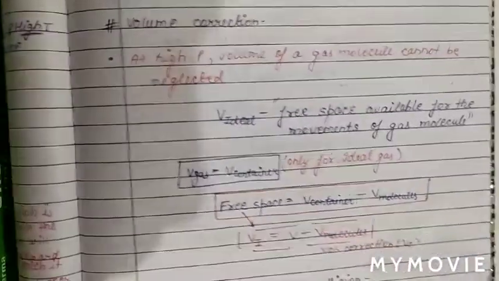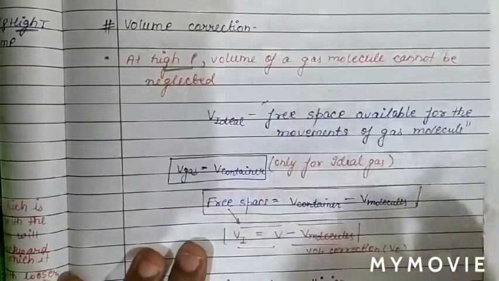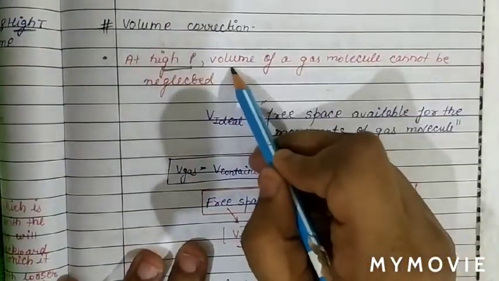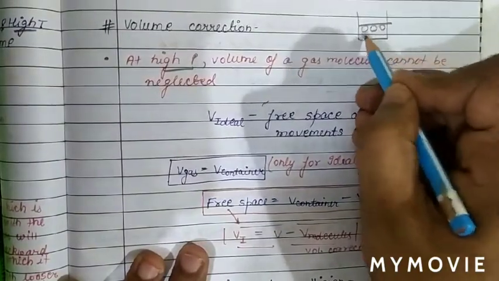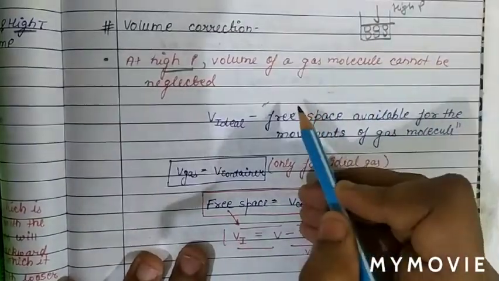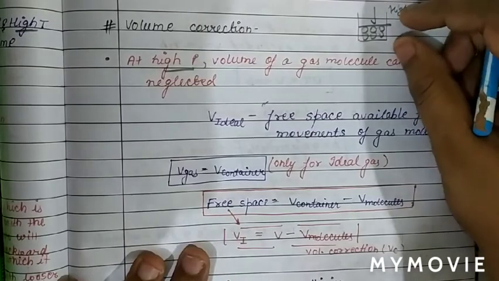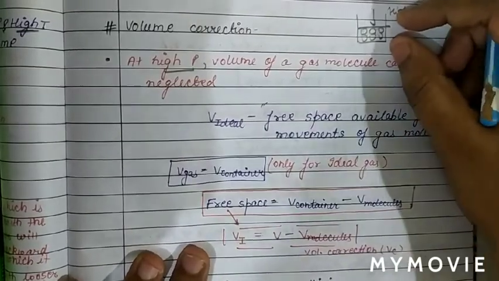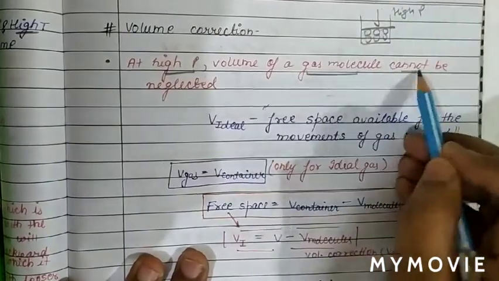See how the volume correction term arises. At high pressure, molecules of gas will come closer. So basically the volume of the gas is also small. At high pressure the total volume of gas is small. Therefore at high pressure the volume of gas molecules cannot be neglected.